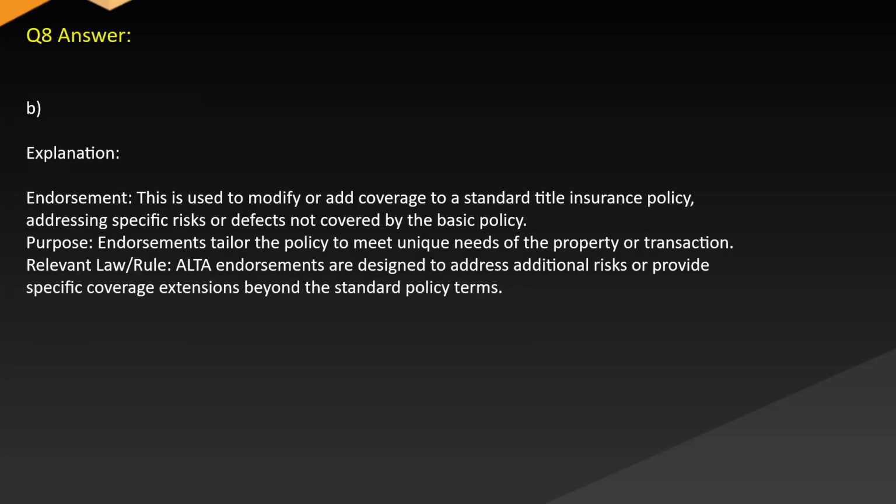Answer: B. Explanation: Endorsement. This is used to modify or add coverage to a standard title insurance policy, addressing specific risks or defects not covered by the basic policy. Purpose: Endorsements tailor the policy to meet unique needs of the property or transaction. Relevant law/rule: ALTA endorsements are designed to address additional risks or provide specific coverage extensions beyond the standard policy terms.